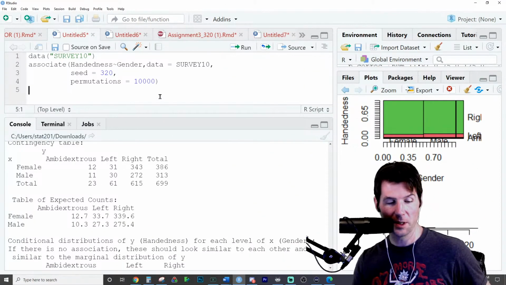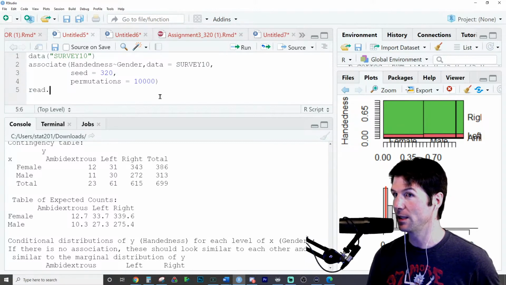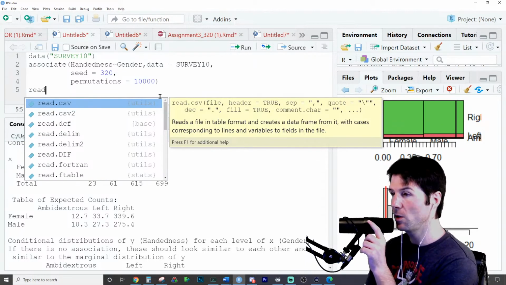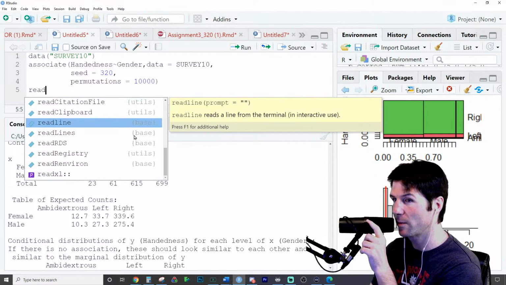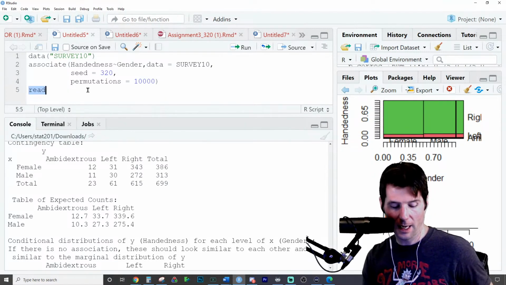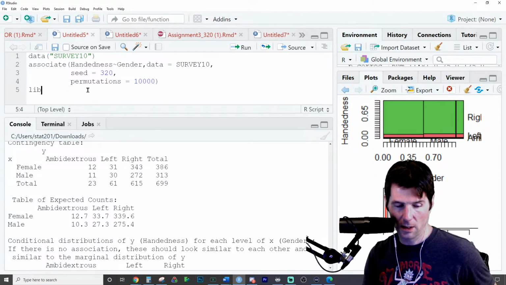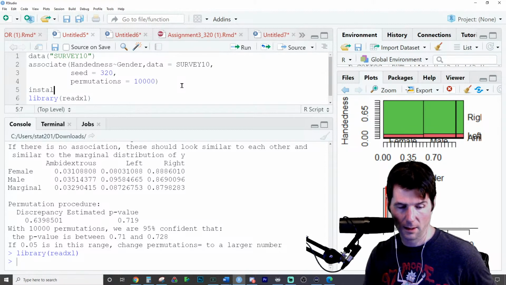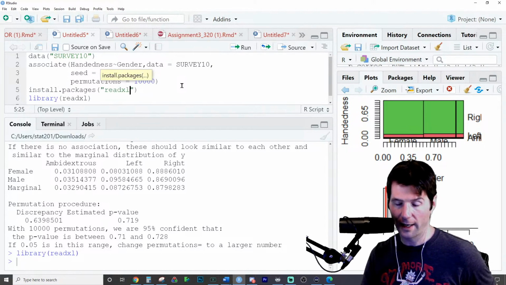So if you're ever looking how to read data into R, I would start by typing read. I guess you could put the space or not the space. But with the read, you'll see all your options. I might have some extra ones. A really great package is going to be readxl. You don't need it. And if you don't have readxl, you want to install that.